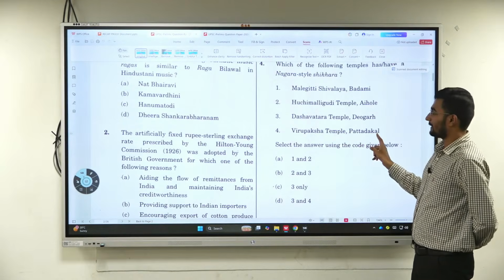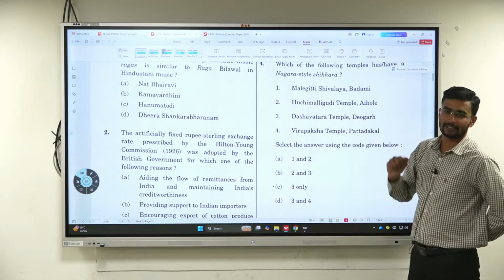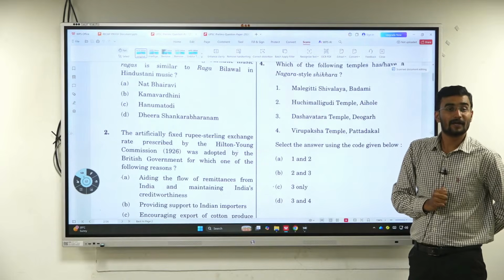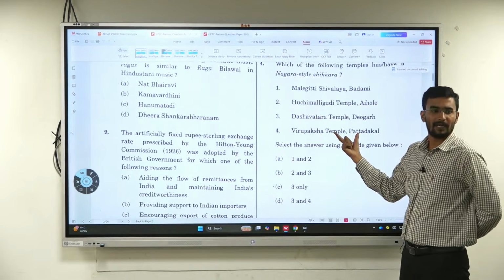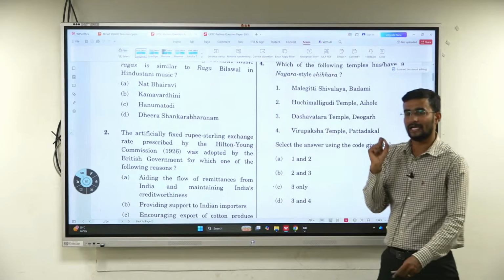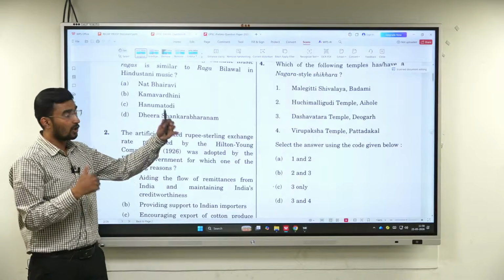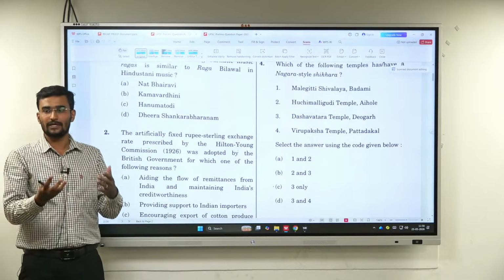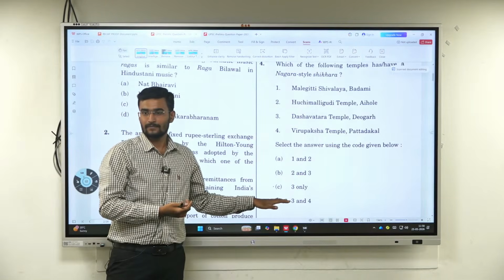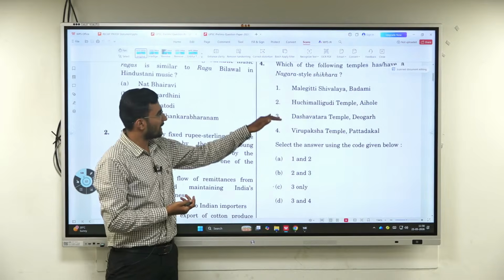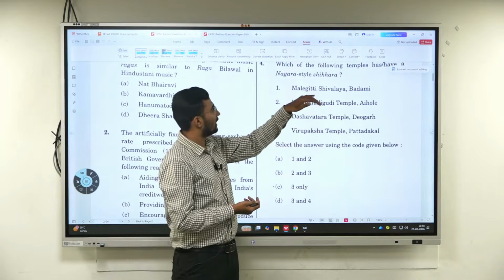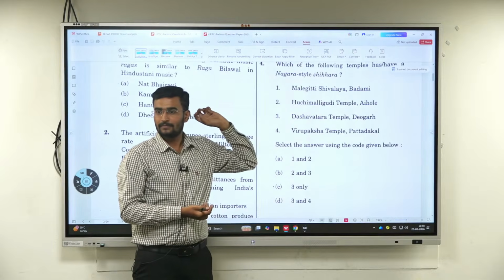But we know Virupaksha temple, Pattadakal, Dashavatara temple. When we talk about Virupaksha temple, we know what type of architecture that is, and we can arrive at it. Kuchimalla Gudi temple, Aihole, and after that Badami.